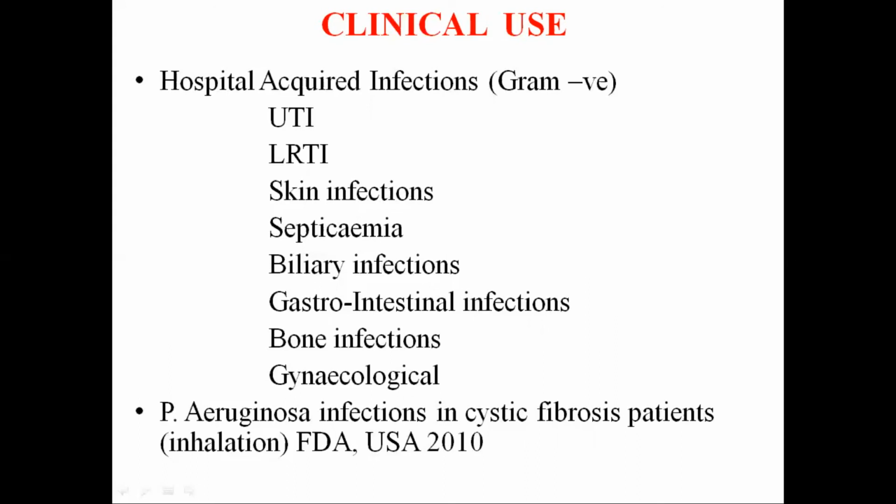Here it is given by parenteral injection, that is intramuscular or IV injection. Now recently, it has also been given by the inhalation route. Aztreonam has been given in the treatment of Pseudomonas aeruginosa infection occurring in cystic fibrosis patients. It was approved in 2010 by the inhalation route.